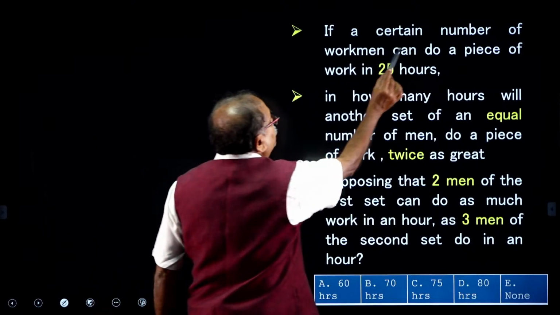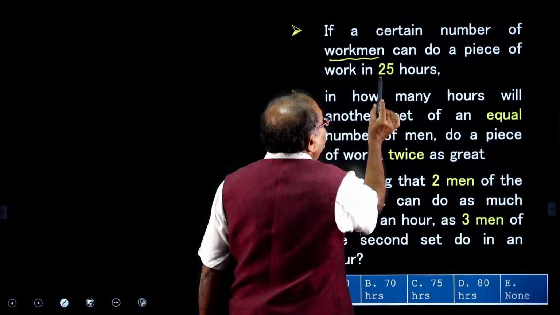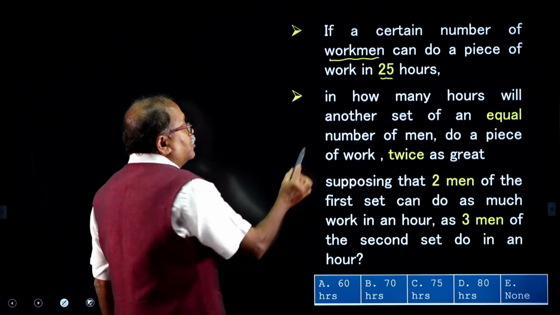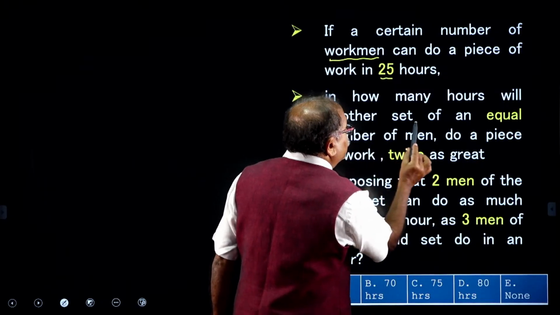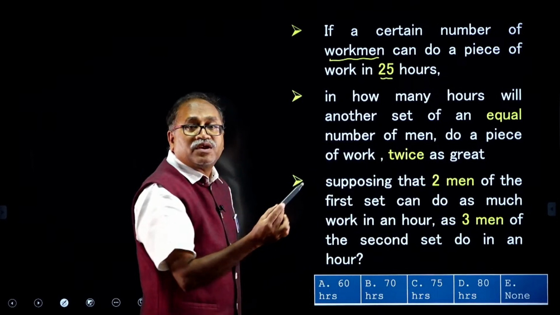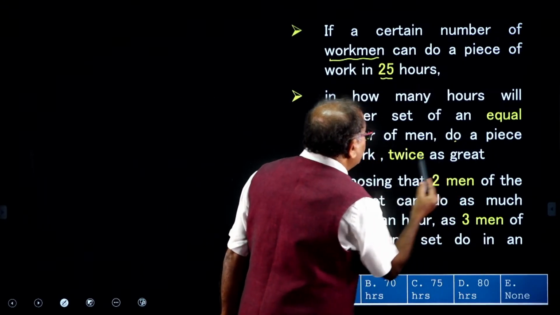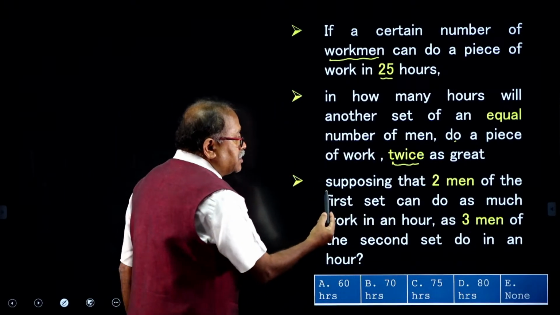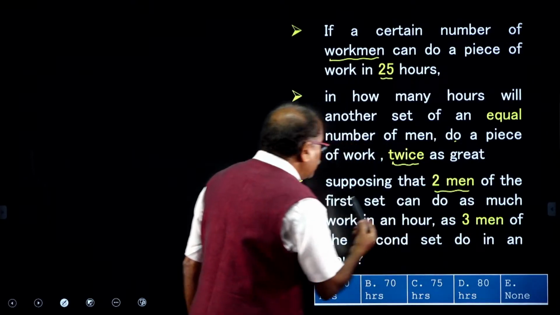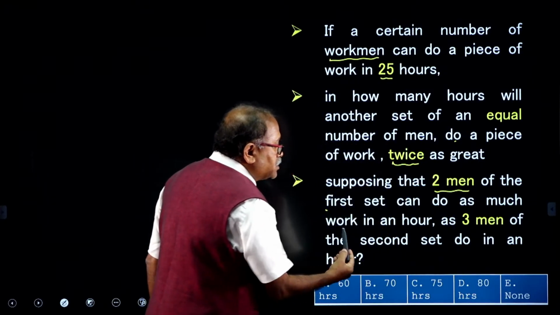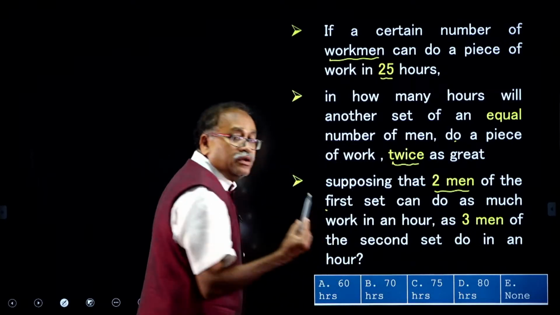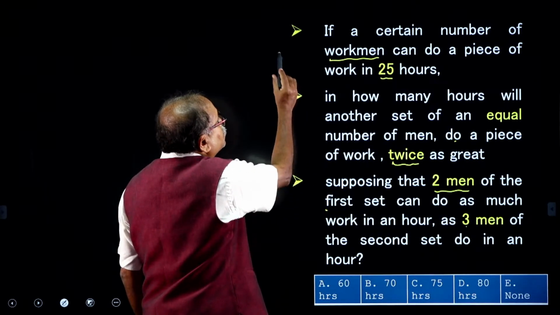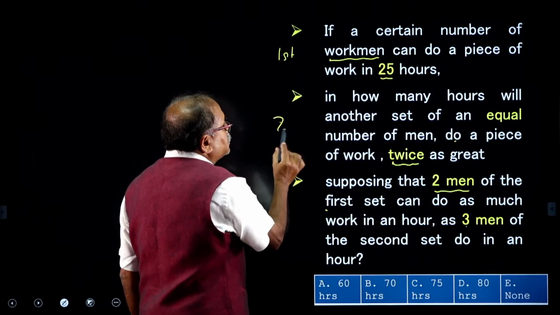A certain number of workmen can complete a work in 25 hours. In how many hours will another set of equal number of workmen do a piece of work which is twice as great as the previous one? It is also mentioned that the work done in an hour by two men of the first group is equal to that of 3 men of the second group. So, this is my first group and this is my second group.